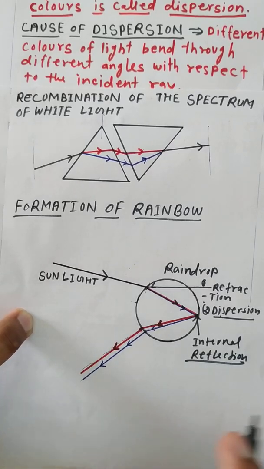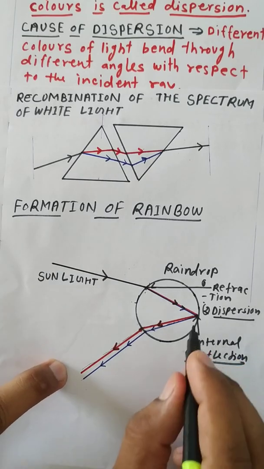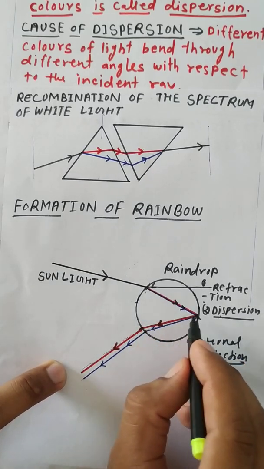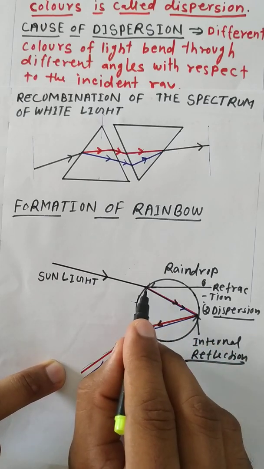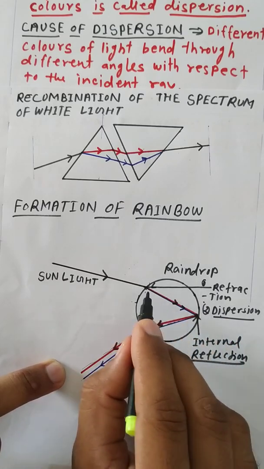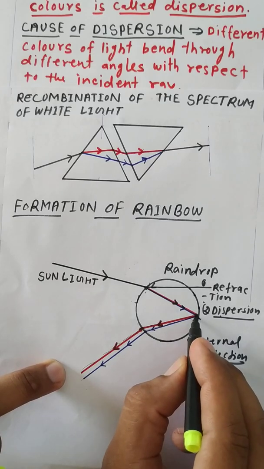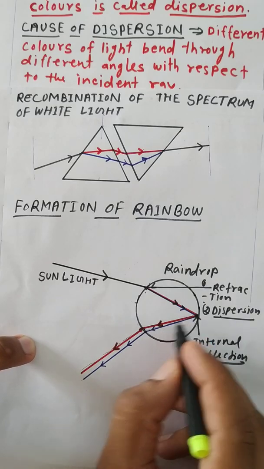Due to internal reflection, the spectrum of light comes back in the same direction.